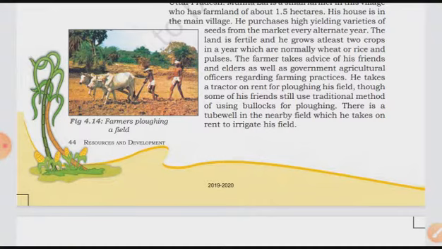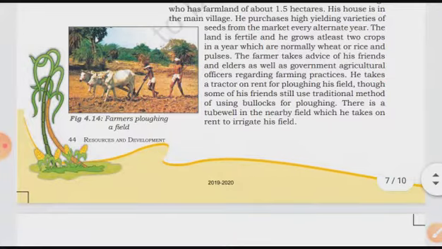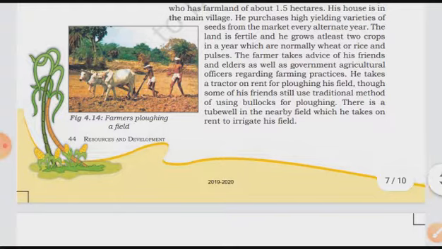He takes advice from the agricultural officers and from his friends for developing the production capacity of his field.